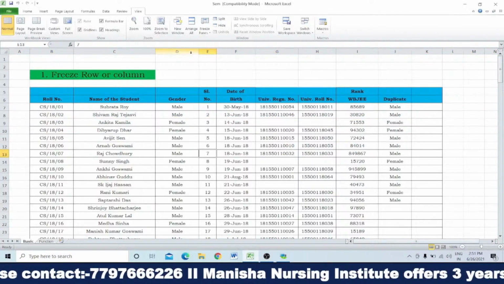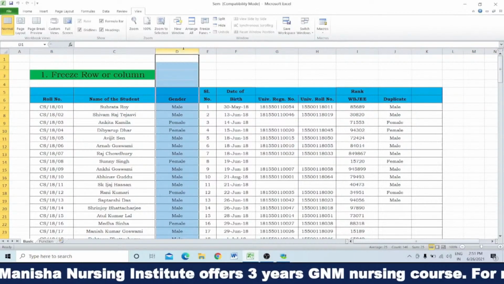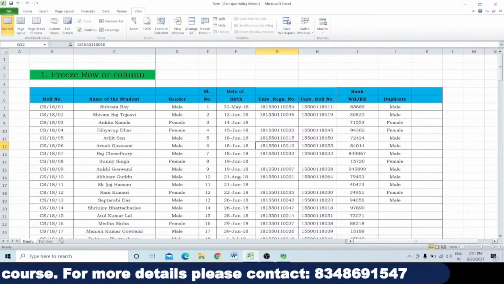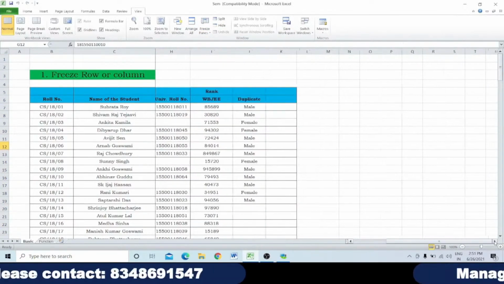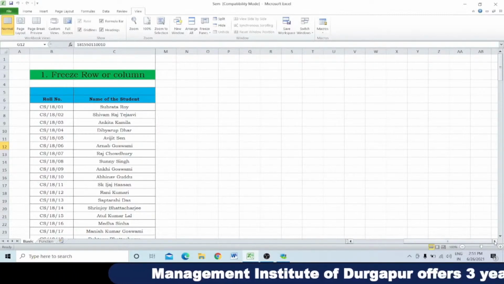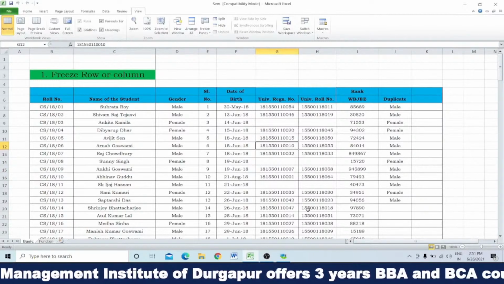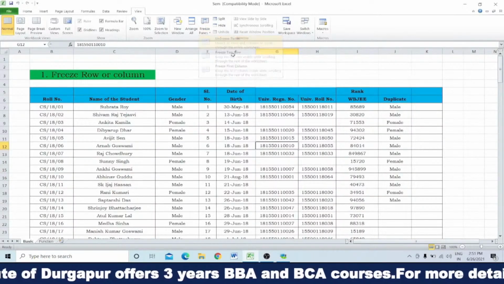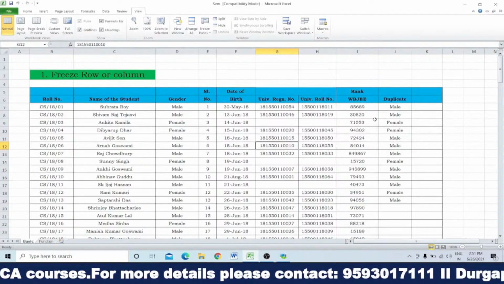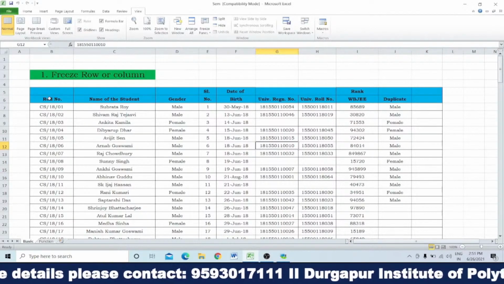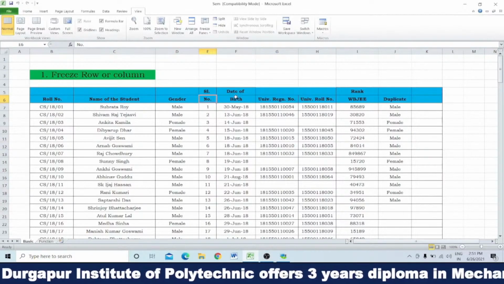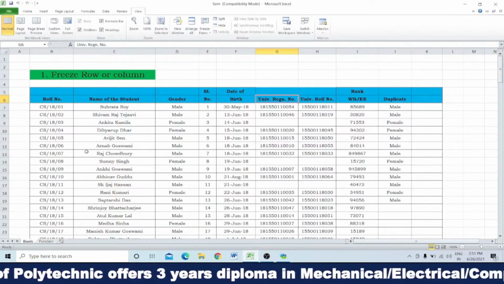Now similarly, if we freeze the column panel, then you can see when I move to the right-hand side, columns A, B, C remain fixed and the remaining columns move to the right-hand side. Now what is the necessity of this freezing function? Here I have put some data, and in each column I have given a roll number, student name, gender, serial number, date of birth, university roll number, and so on.